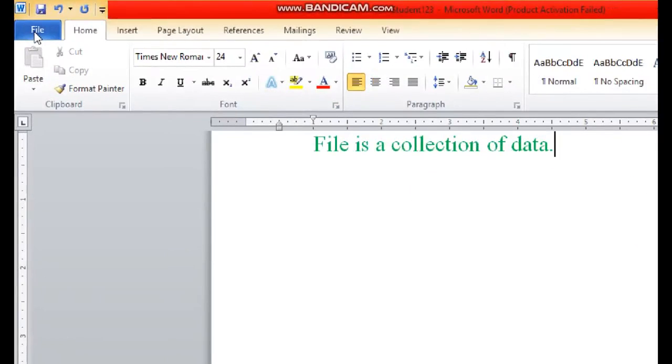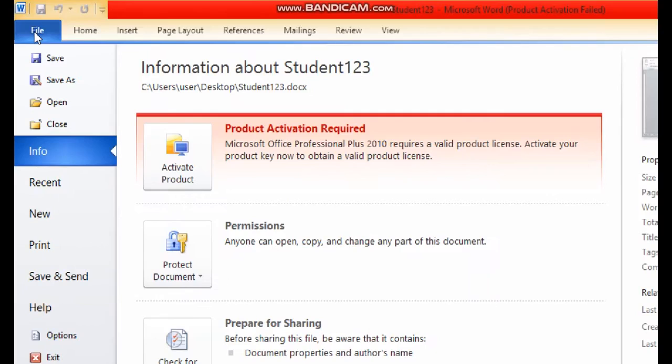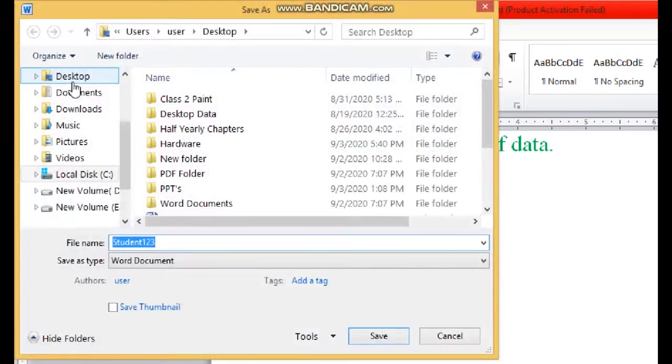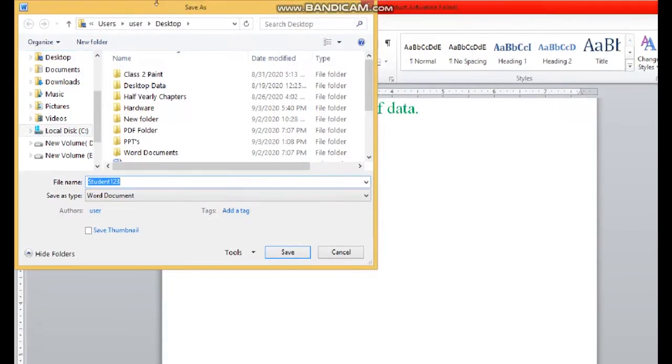See here students, click on this File tab and choose the Save As option. As you choose the Save As option, the Save As window will appear on the desktop. Okay, then choose the location. I choose here desktop. Then type the name of your file.